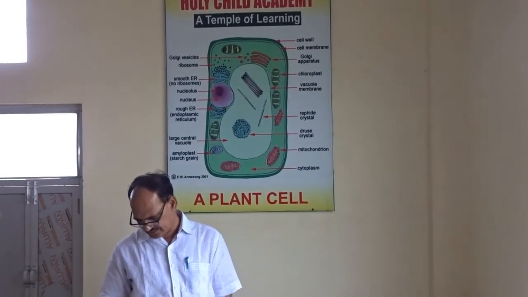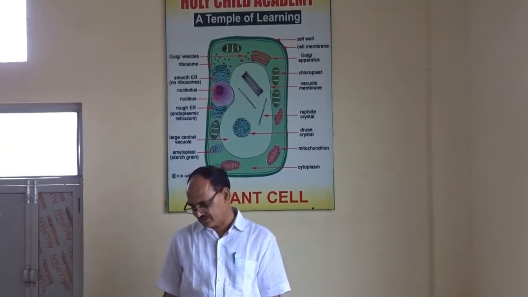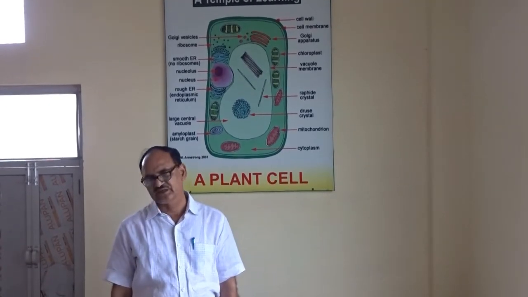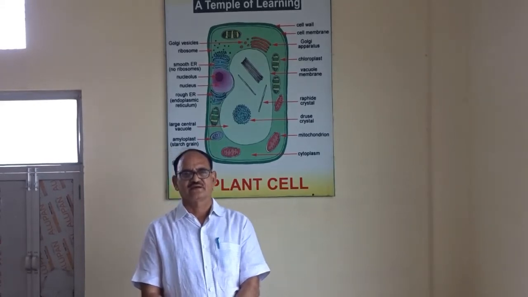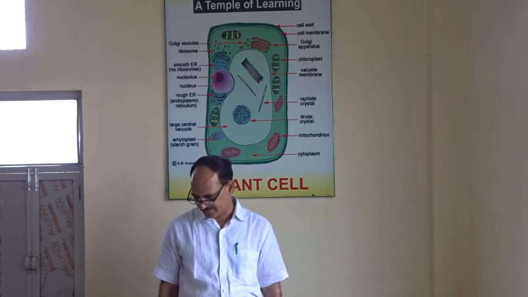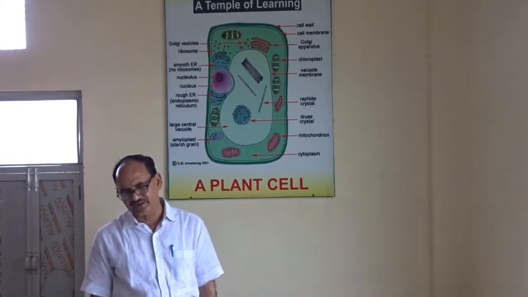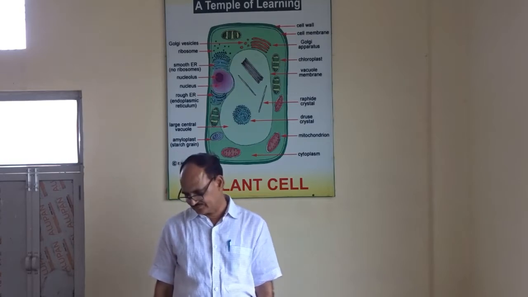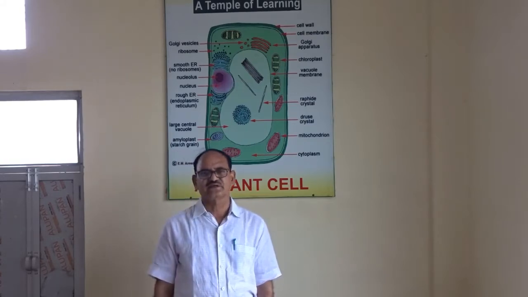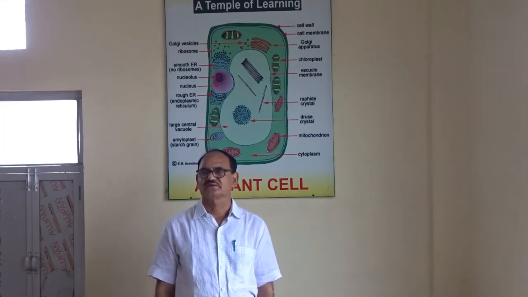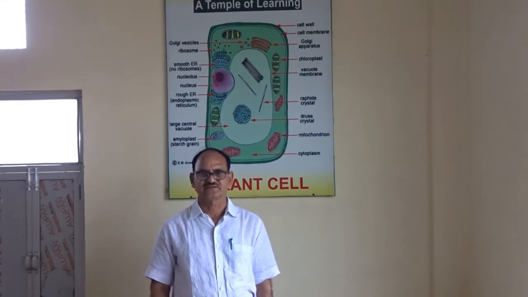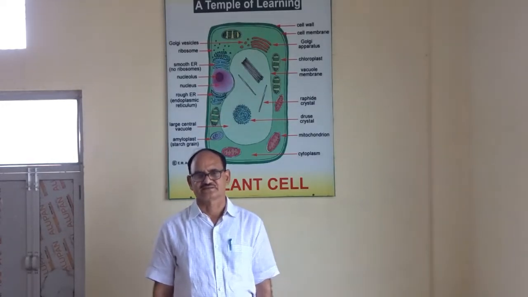Today I will focus on chapter 5 of science of class 9. The title of the chapter is The Fundamental Unit of Life. This chapter will be discussed in 3 parts: cell, structure of cell, and cell organelles.